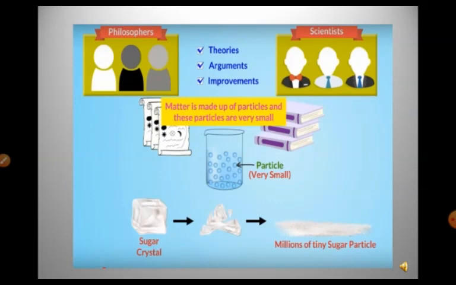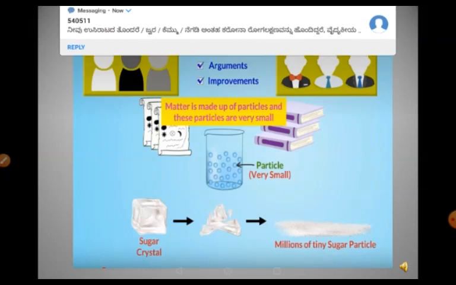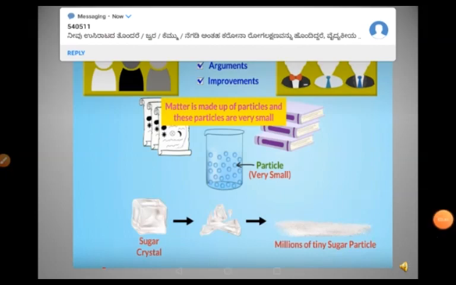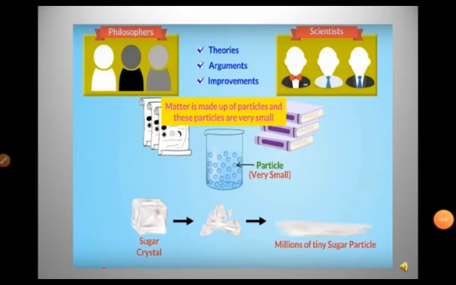So here we see they are very, very fine particles, tiny particles, and there are millions of tiny particles present in a single crystal of sugar. So the conclusion here is matter is made out of particles, and these particles are very small.